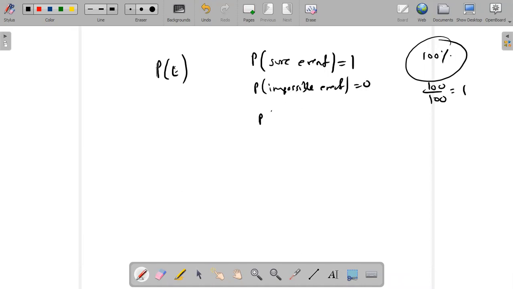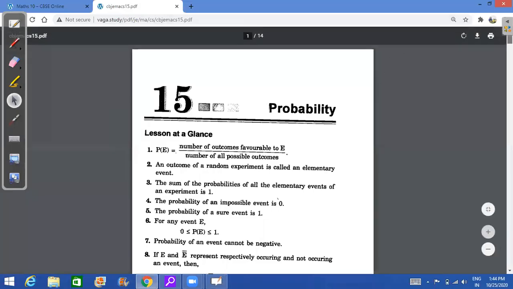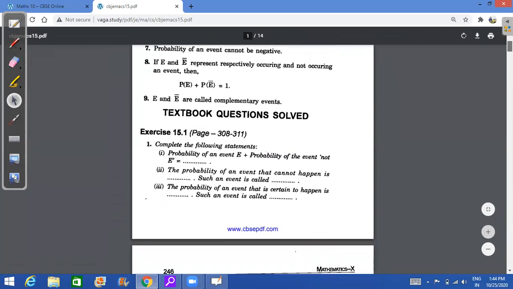So all your answers, remember, have to be between 0 and 1. Probability of an event will always be greater than 0, but less than or equal to 1. Okay, so this is the basics. Now once we know the basics, we can go through the questions.